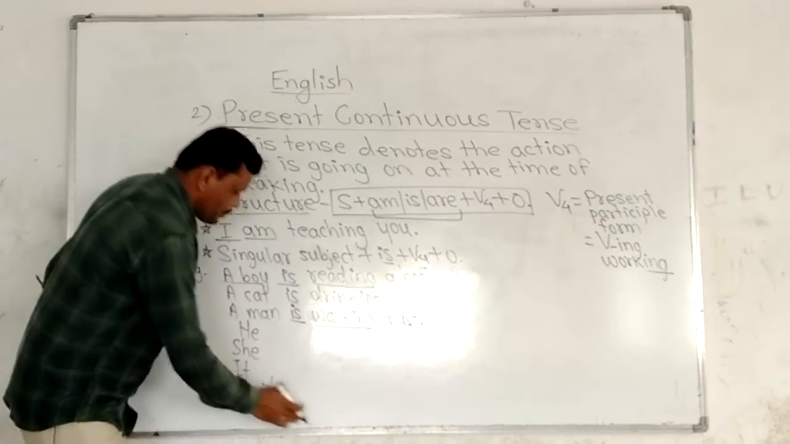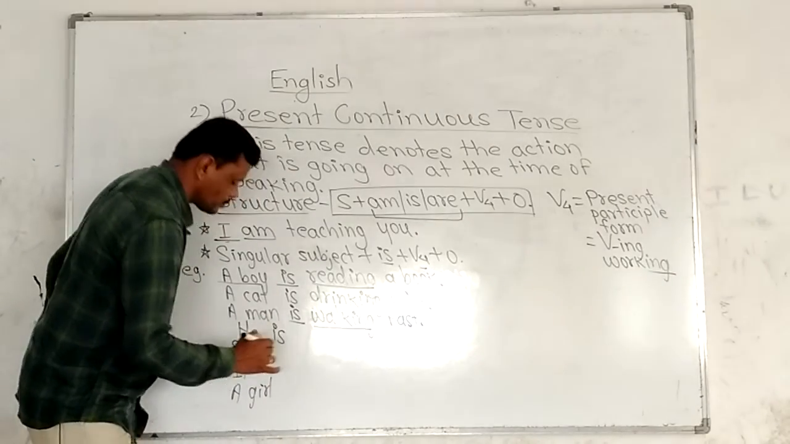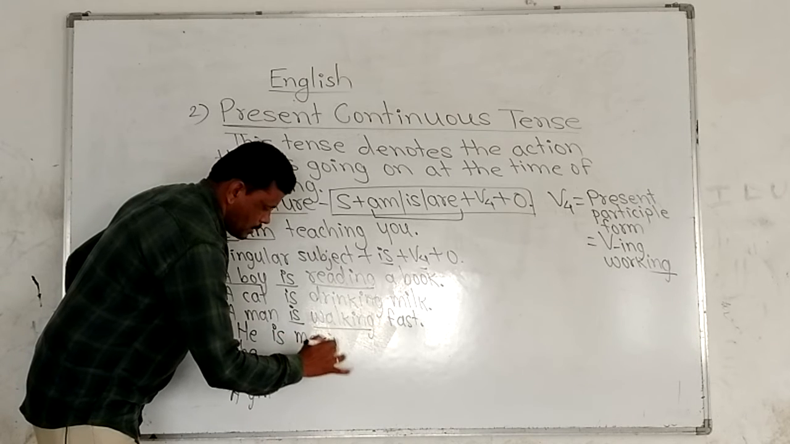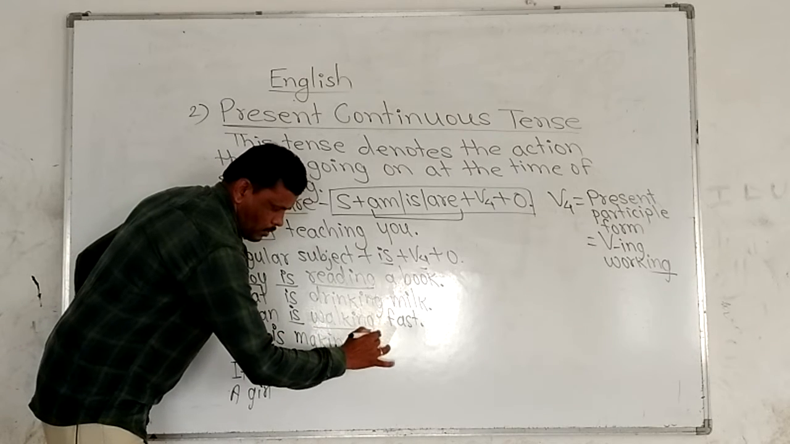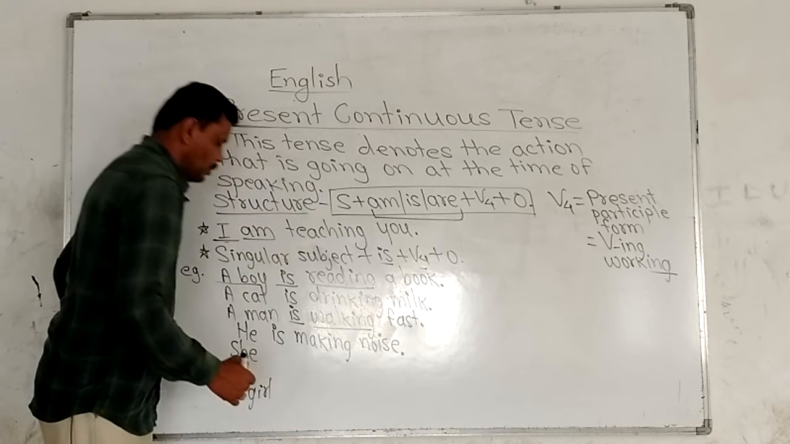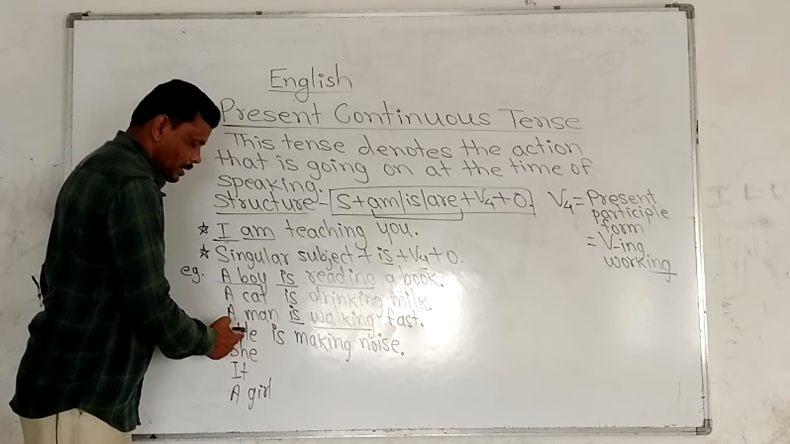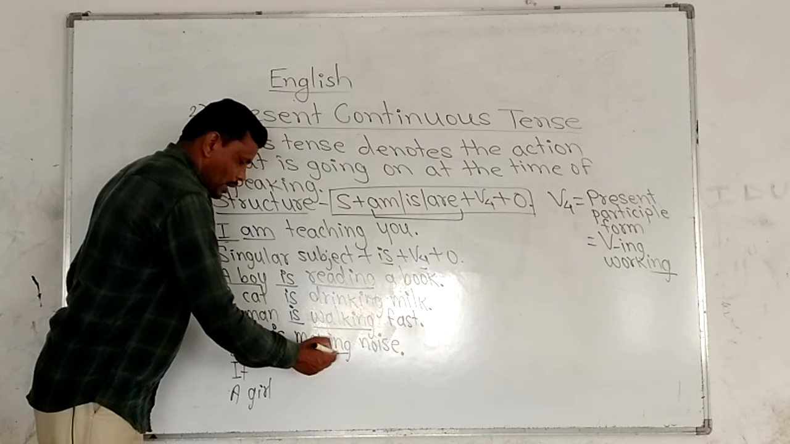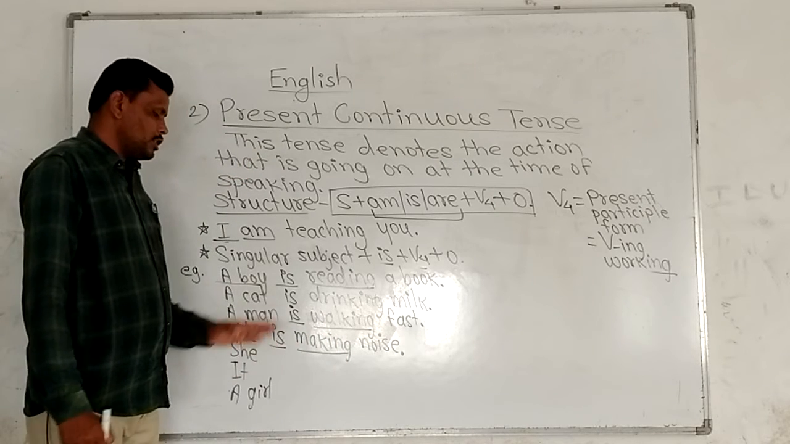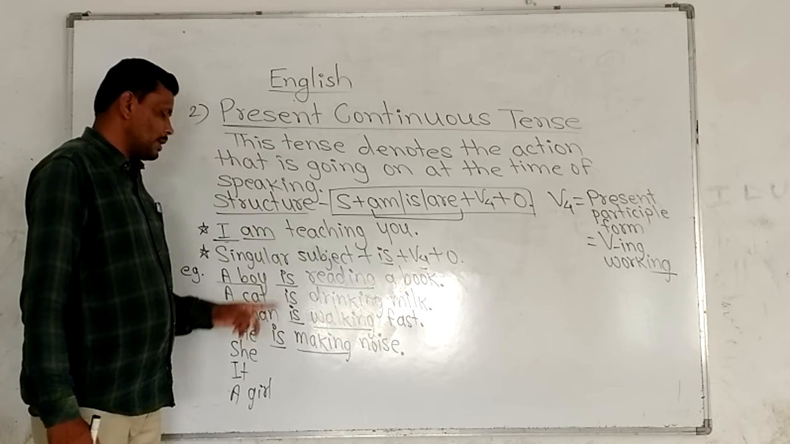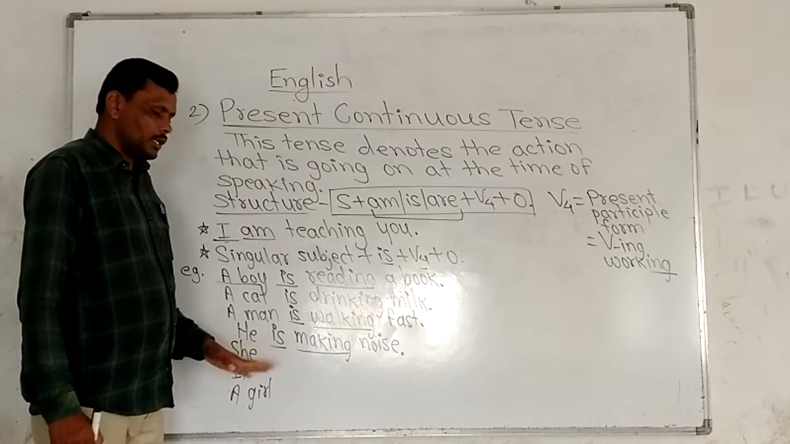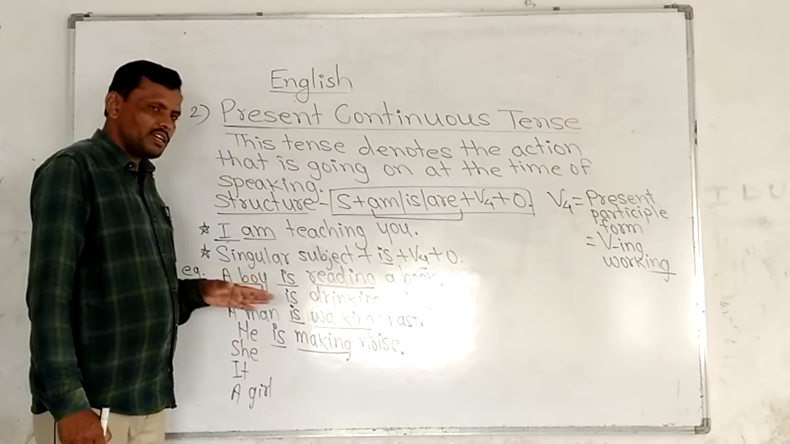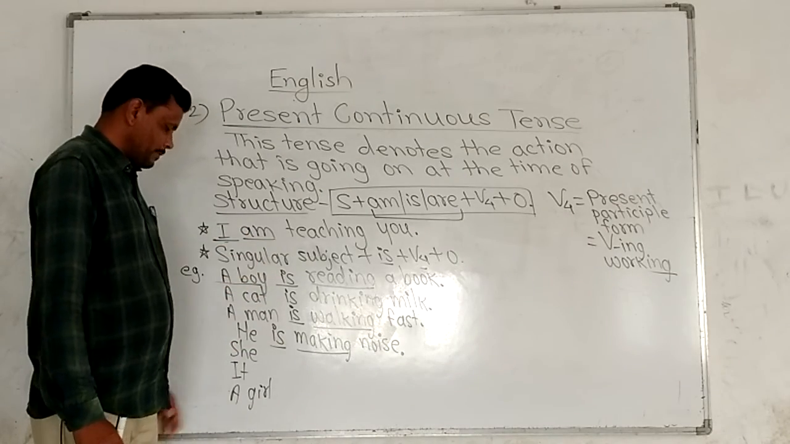Next, he is making noise. He is making noise. Here he is a subject, is is an auxiliary verb, and making is V-ing. Is shows present time and making shows continuous action. So this sentence is in present continuous tense.